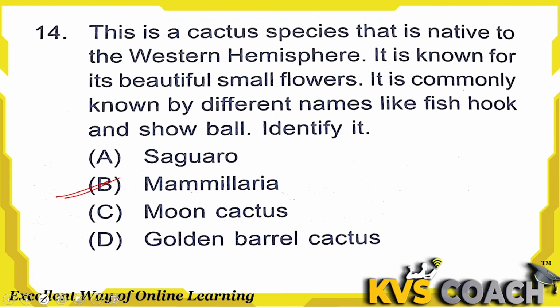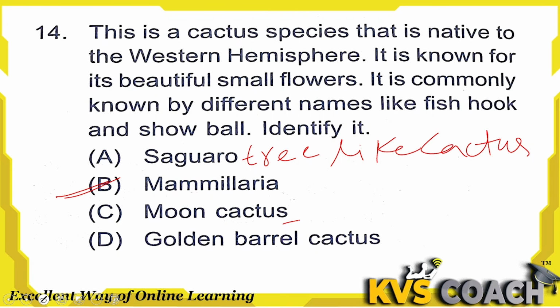Option A, saguaro. Actually these are tree-like cactus. Saguaro is tree-like cactus, big cactus. And option C, moon cactus. Actually that is found in the South America. Due to lack of chlorophyll, they expose the red, orange, yellow pigments also. They are known as moon cactus because they have lack of chlorophyll. That's why they do not appear completely green. They have a shady green color, but mostly they appear in red, orange, yellow color.